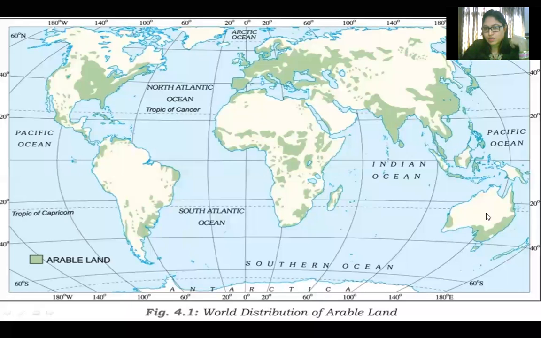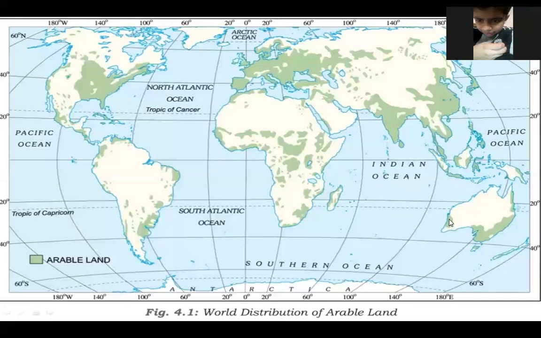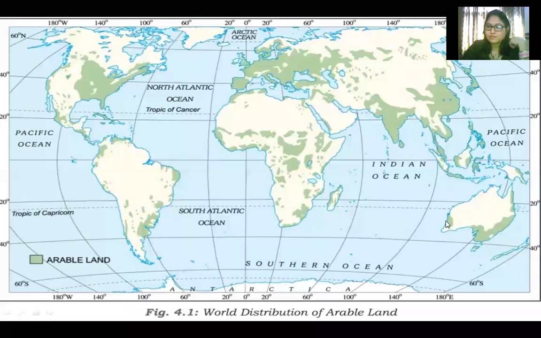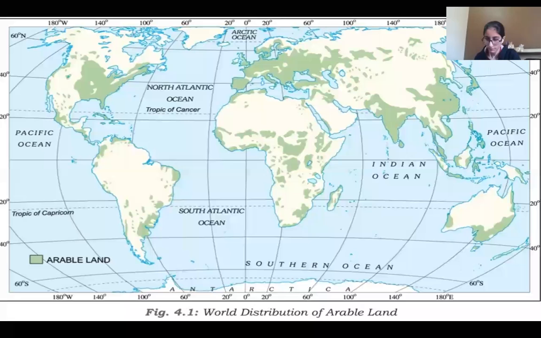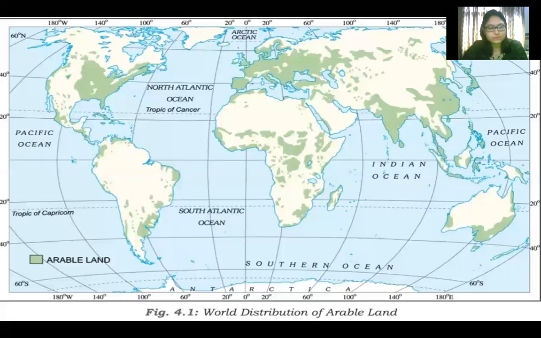Then if you talk about Australia, Australia also has a little bit of arable land. This is Perth, and on the opposite side is Sydney. What is the capital of Australia? Canberra. Very good. Australia is both a continent and a country.